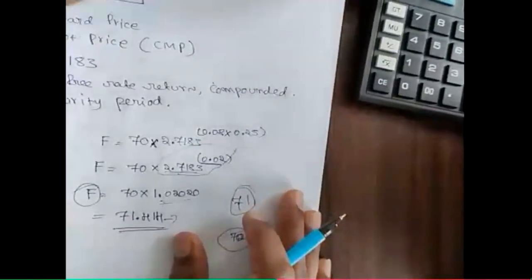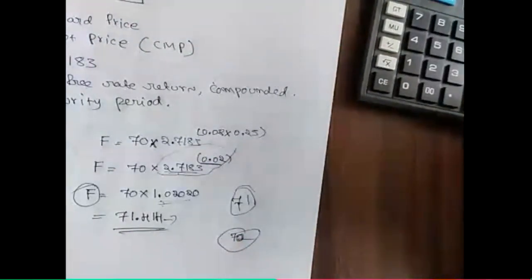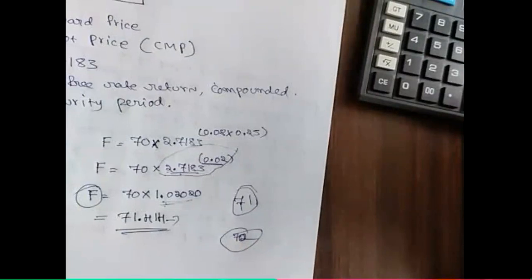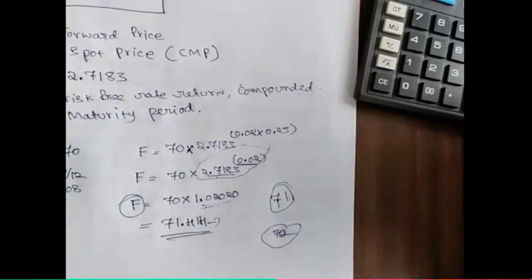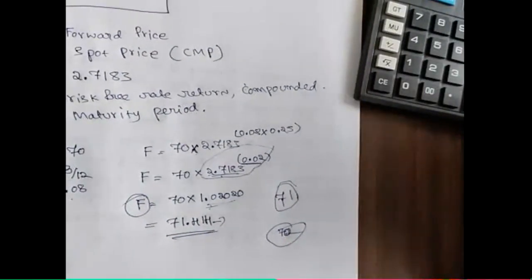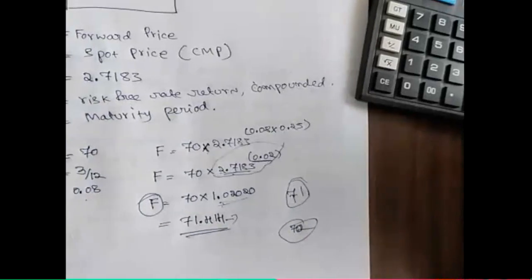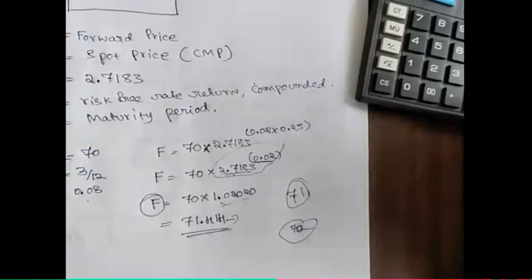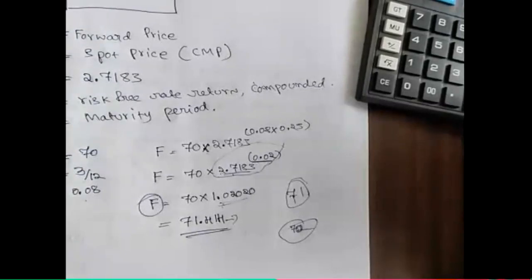So this is the way we can find the intrinsic value of the forward price when the underlying asset does not provide any income, and how we can take an investment decision. I hope you understood. Now, if you have any questions, you can ask.